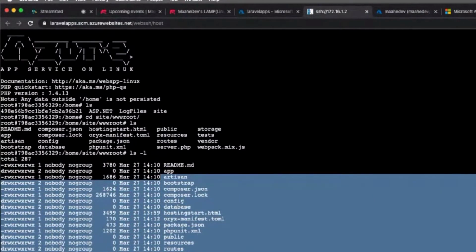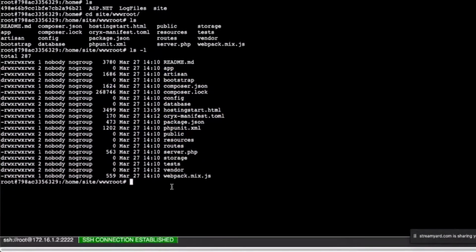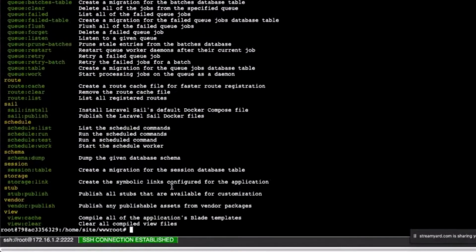The source code is updated. I don't need to do anything. I just connected with my web app. And the main thing is, I am not 100% sure, but in AWS, in the service where we do this, I think we are not getting SSH access, but here we do have SSH access available. So if you do php artisan, we will get the artisan commands, and if you do php -v, you will get the version as well.